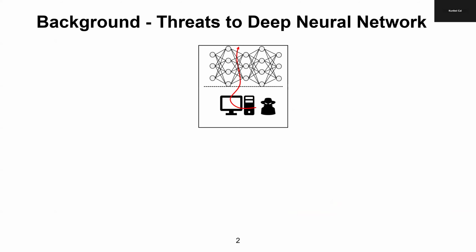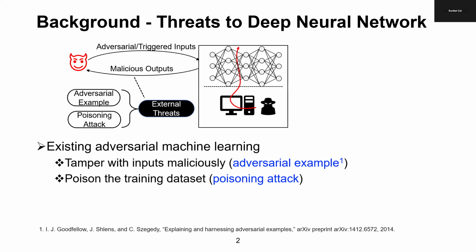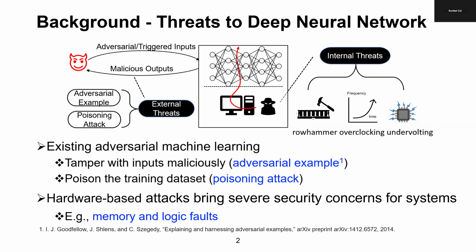Many critical applications like autonomous driving are built on deep neural networks, thus ensuring DNN security is important. Lots of studies have focused on external threats to machine learning models, such as adversarial examples and poison attacks. However, recent advances in hardware-based attacks demonstrate severe security issues in computing systems from internal threats. Such exploits can target memory structure, such as Rowhammer, or computing logic, like overclocking and undervolting.